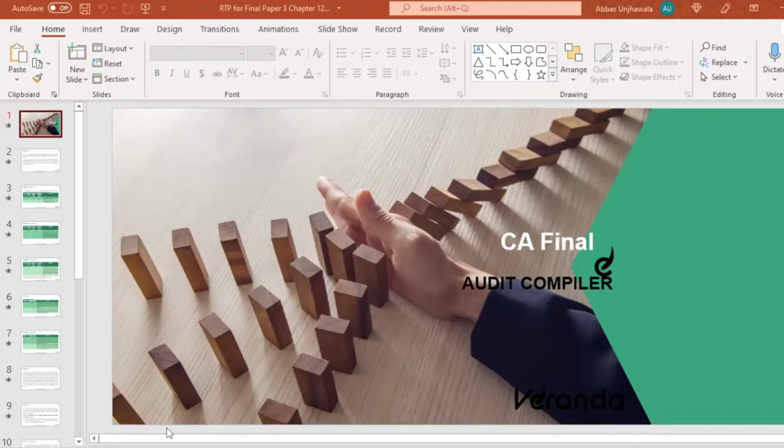So I would recommend everyone to go through this chapter. It's a very easy chapter from that angle. If you've already done tax audit, it becomes all the more easier. The next is audit of PSU, public sector undertakings. This is basically on how you will audit and what are the things that you will take into account. You have CAG provisions over here, and other important terminologies are used in this area.